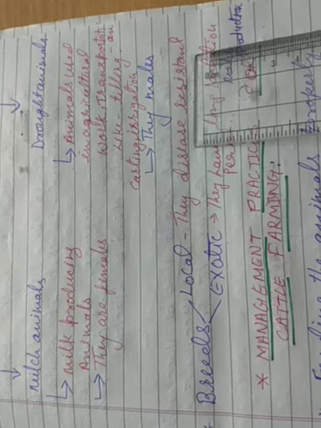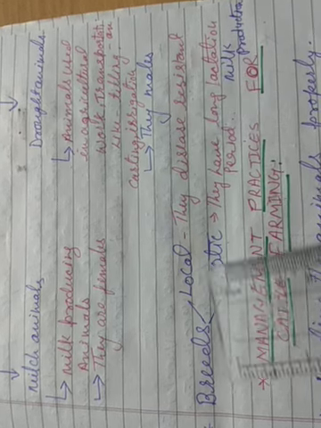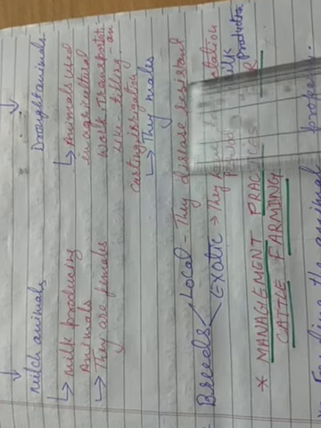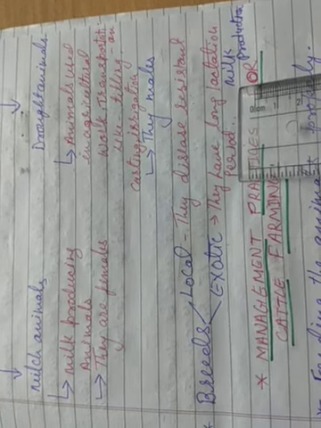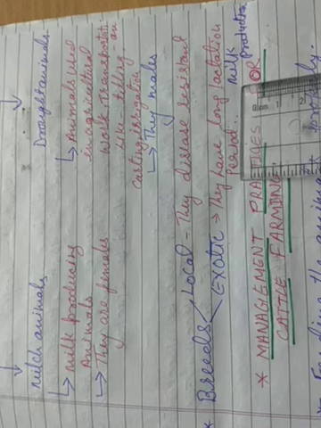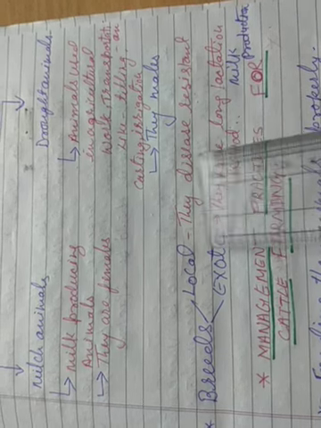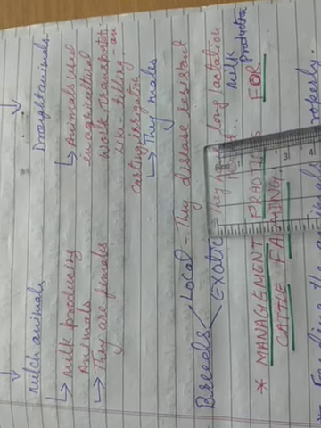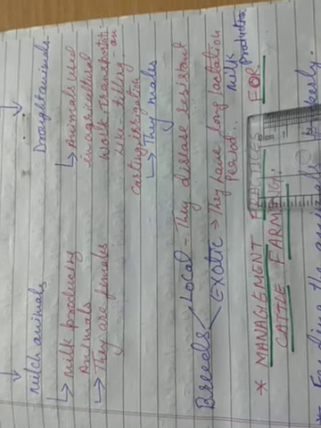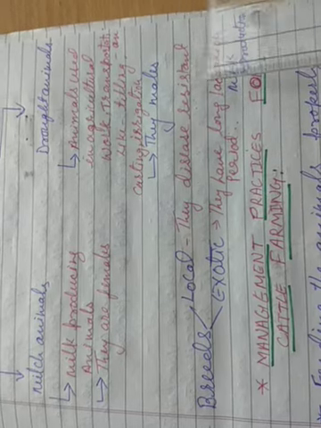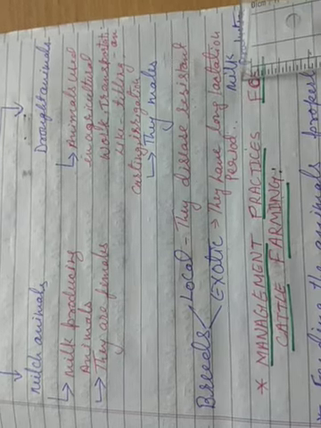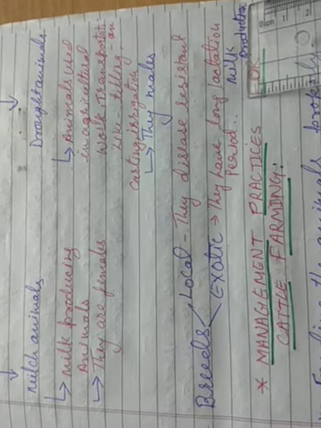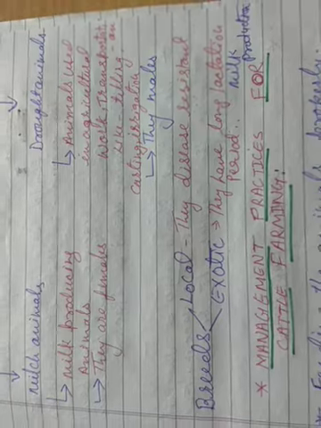So nowadays what is in practice is that we are doing crossbreeding, so that we can get both of these characters in one organism or one breed. That is called crossbreeding. Local and exotic breeds are mated together, and the offsprings will have both the desired characters. And why do we do this crossbreeding? So that we can get better and good quality of their product. Okay, might be you understand.